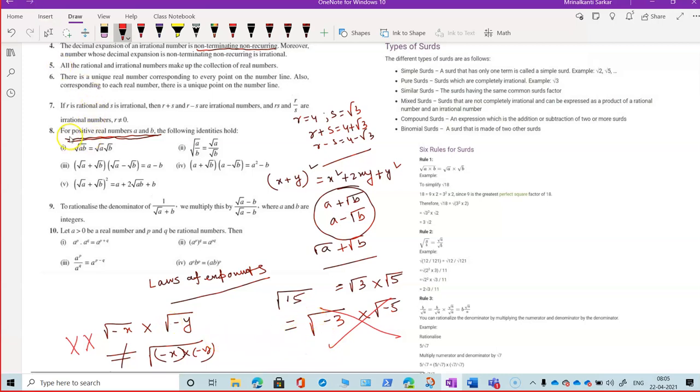That's why the textbook has mentioned this for positive real numbers a and b, the following identities hold. They never said that root ab will be root minus a into root minus b. In fact, that is not allowed.